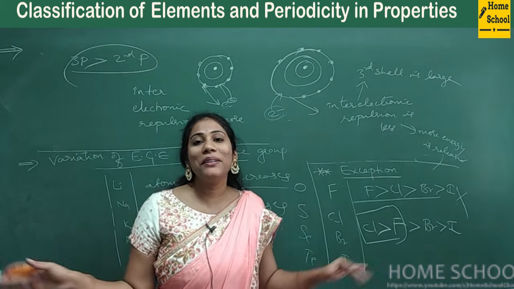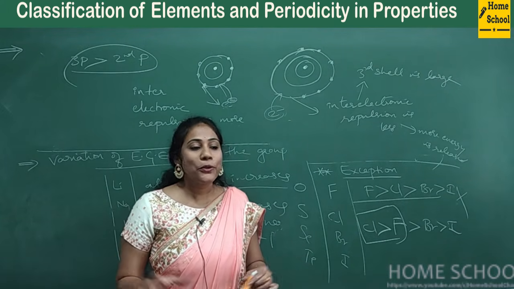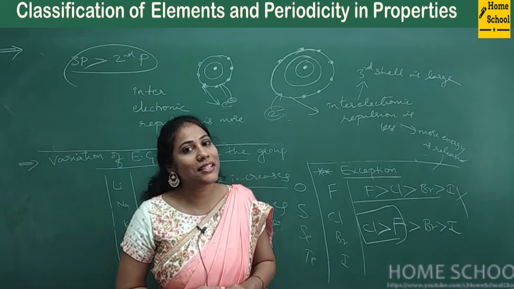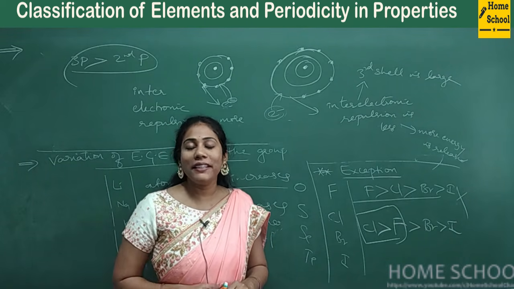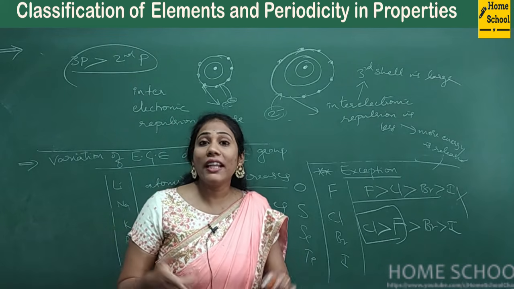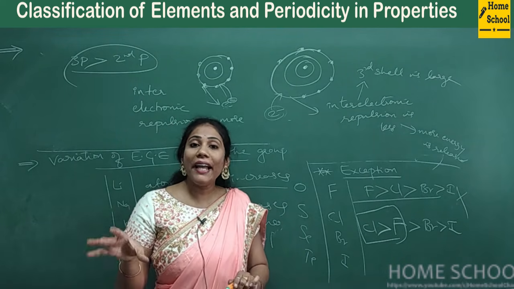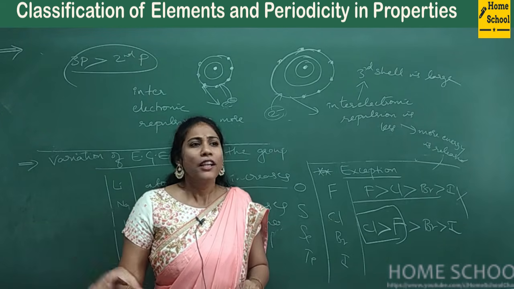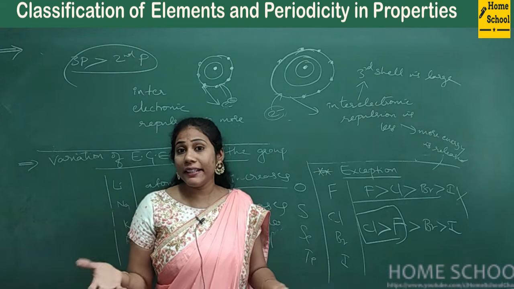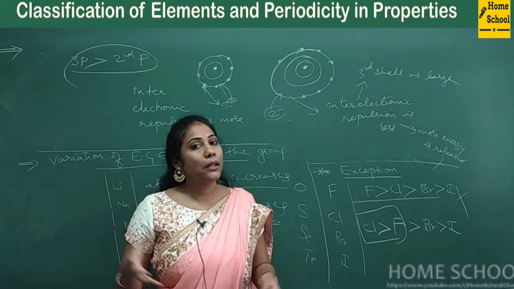So that's all about electron gain enthalpy, guys. Hope you understood the concept and got complete clarity. Post your opinion in the comments, and in my next video I will cover electronegativity and valency. Within 2 videos I'm going to complete this chapter, and later let's start with chemical bonding.